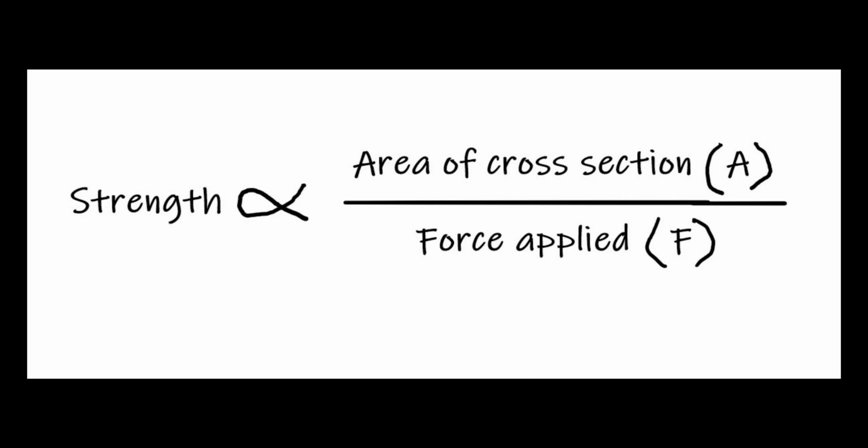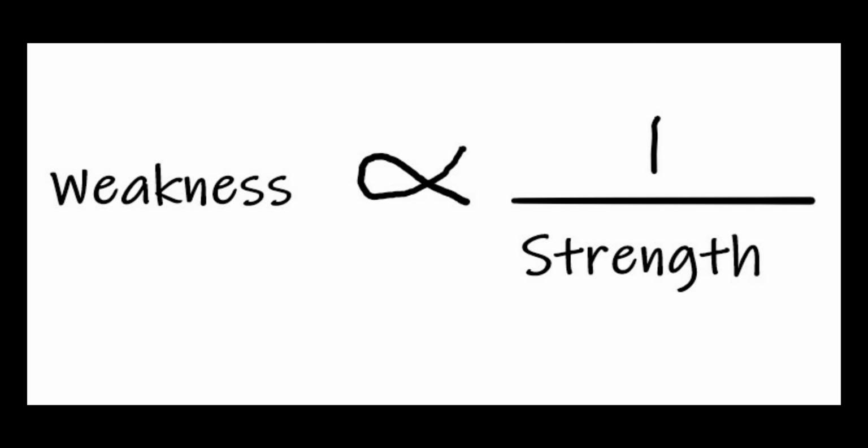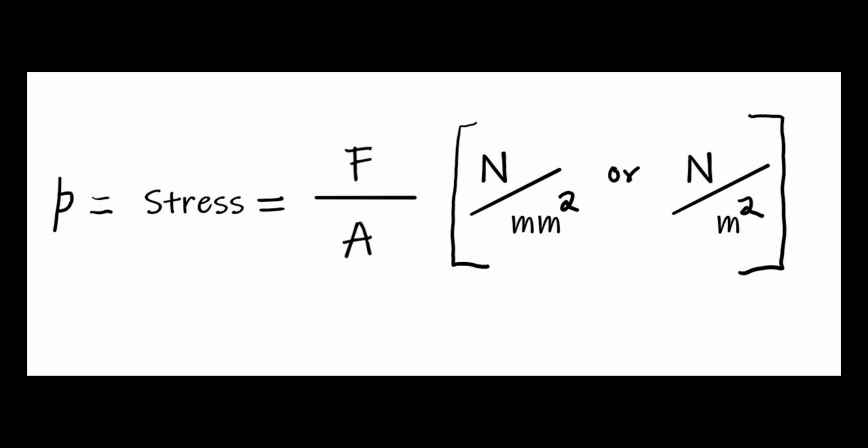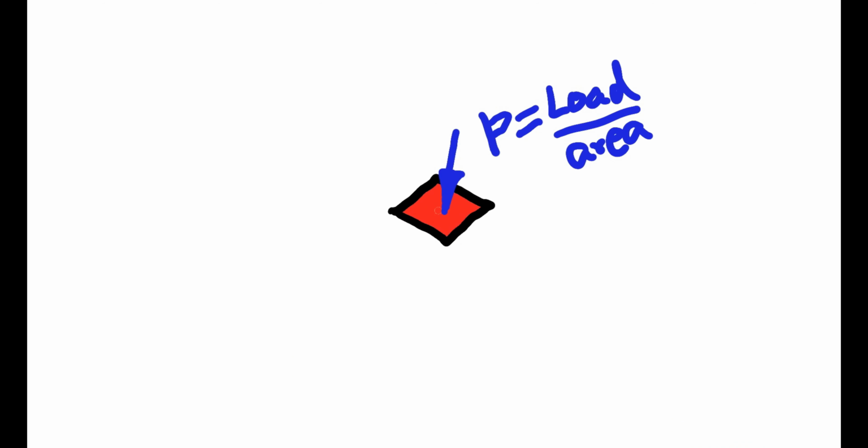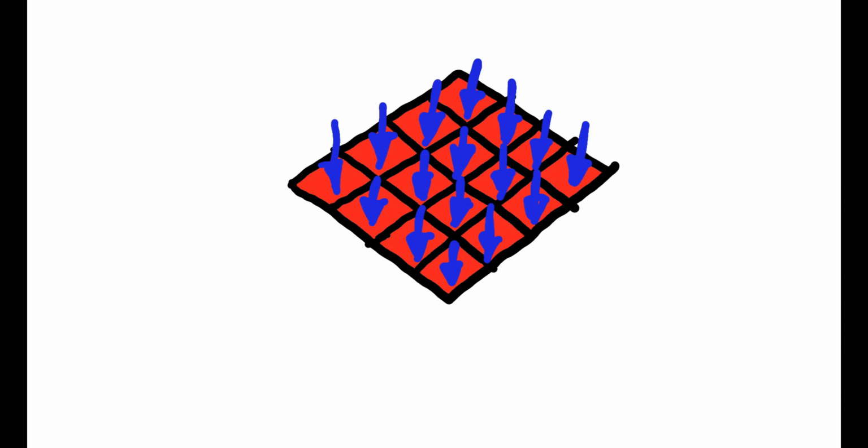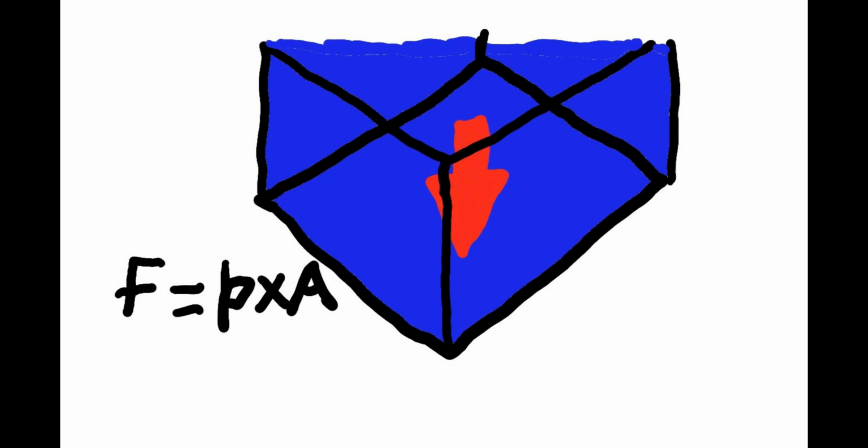And if you combine both, we can say strength is proportional to area by force applied, and the inverse of strength is called the rate of deformation or weakness or brittleness of the material, and force per unit area is called the stress inside the material, which has the unit of Newton per mm square or Newton per meter square. While considering this system, the force applied on a unit small area of the system is considered as the stress, and by multiplying the stress with the area, we will get the total force applied in the system.